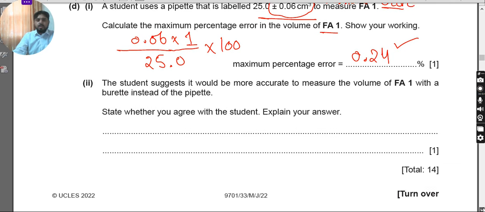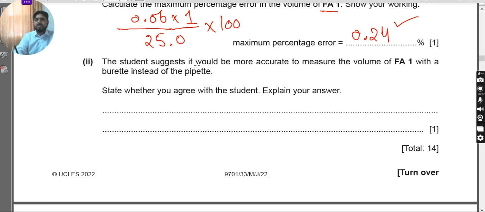Okay. Then he says that the student suggests it would be more accurate to measure the volume of FA1 with a burette instead of the pipette. So now we are going to find the error of the burette using the same method. Here you can see the maximum error in the burette. As I said at the start of the video, for finding the error you have to focus on the minimum reading of that apparatus.